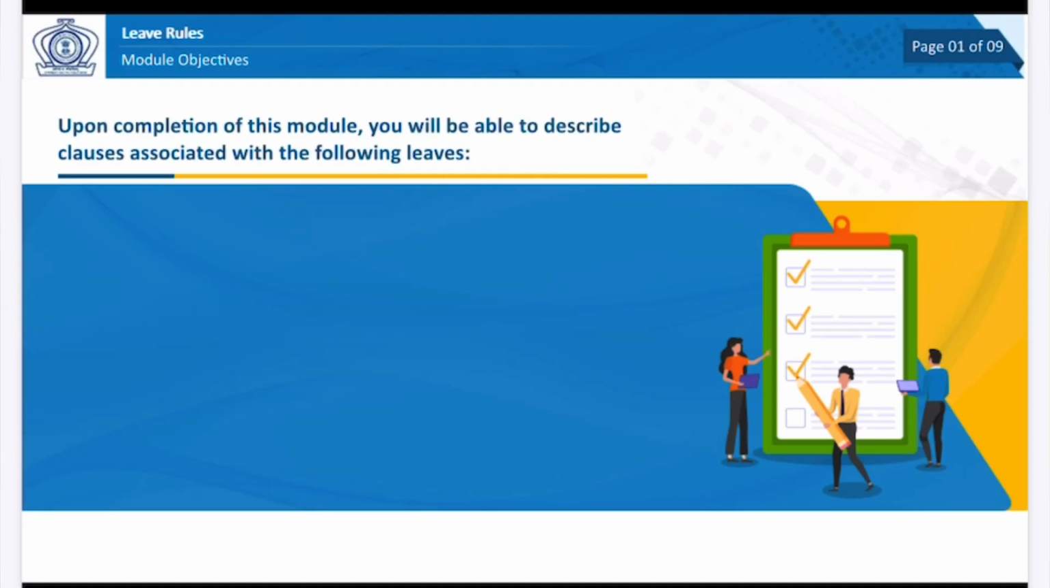Upon completion of this module, you will be able to describe clauses associated with the following leaves: maternity leave, paternity leave, child adoption leave, and childcare leave.